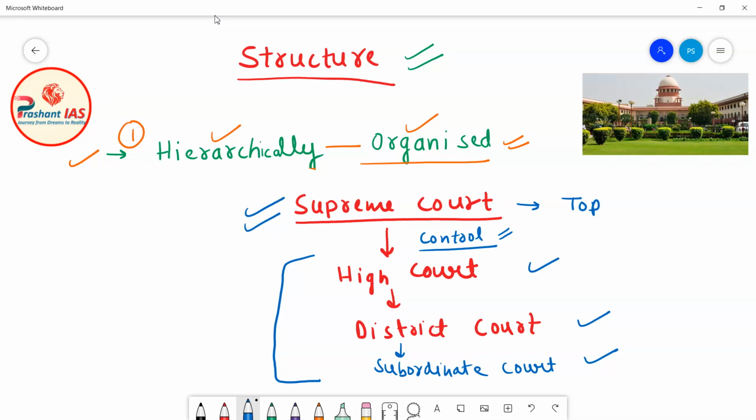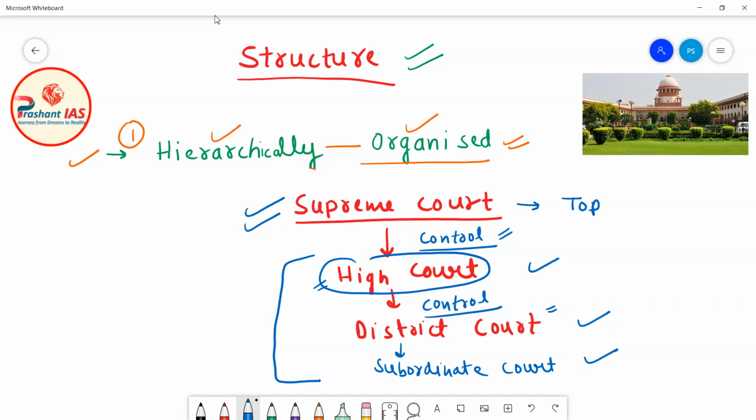Now similarly, high courts are the boss of district courts and subordinate courts.